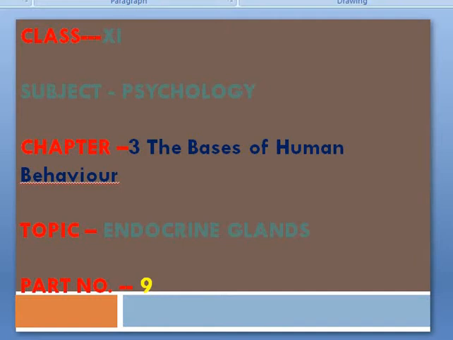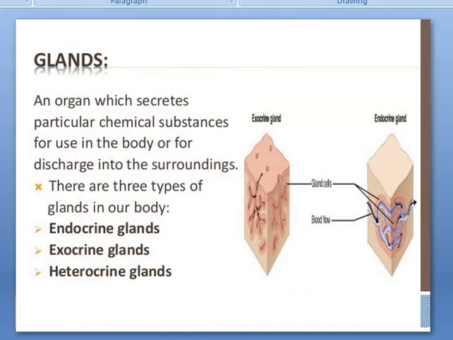Today we will discuss endocrine glands. This is a new topic in chapter 3, the basis of human behavior. So let's start from glands. A gland is an organ which secretes particular chemical substances for use in the body or for discharge into the surroundings. There are three types of glands in our body: endocrine glands, exocrine glands and heterocrine glands.